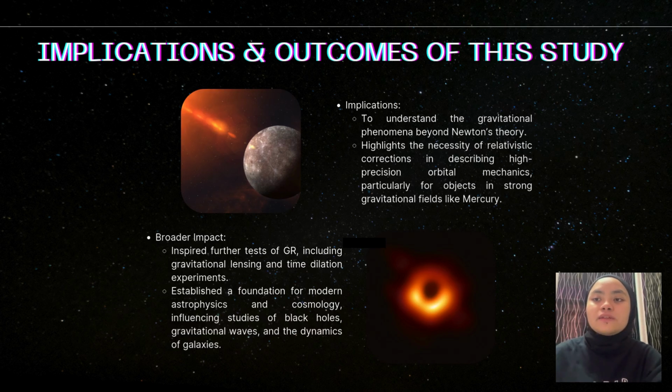The implication of the study is to understand gravitational phenomena beyond Newton's theory, and to highlight the necessity of relativistic corrections in describing high precision orbital mechanics, especially for objects in strong gravitational fields like Mercury. In terms of broader impact, this study inspired further tests of general relativity, including gravitational lensing and time dilation experiments, and it also established a foundation for modern astrophysics and cosmology, influencing studies of black holes, gravitational waves, and dynamics of galaxies.